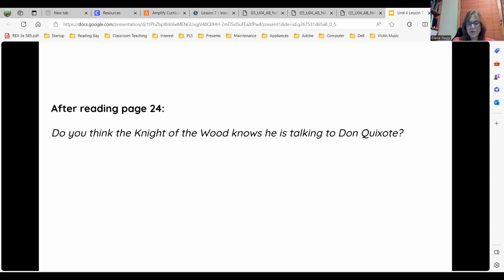The other knight, who called himself the Knight of the Wood, said to Don Quixote, "The proudest moment of my life came when I defeated that famous knight, Don Quixote de la Mancha. I made him confess that my lady Cassioldea is more beautiful than his Dulcinea." So he doesn't even know that he's talking to Don Quixote de la Mancha. All right, so we might have two idealistic knights here, perhaps.